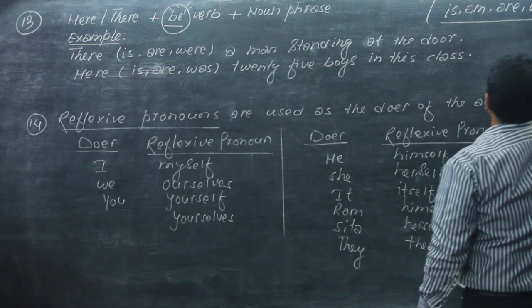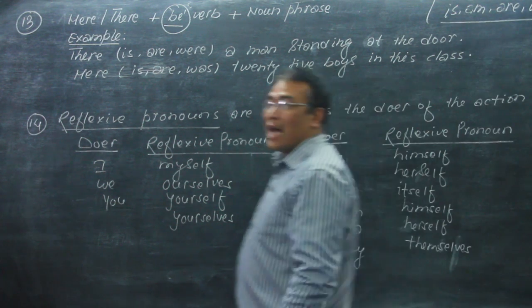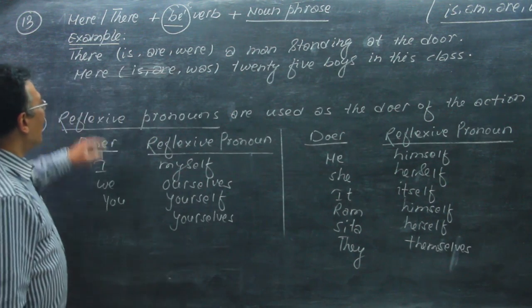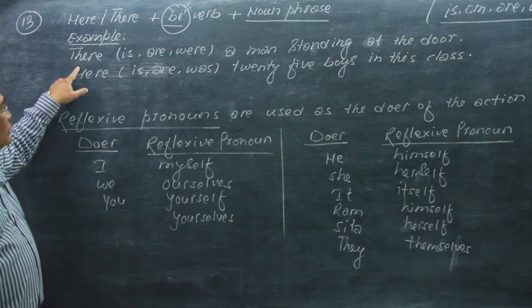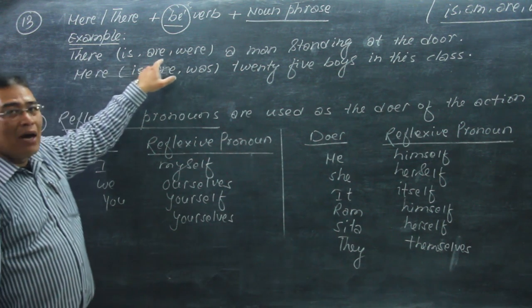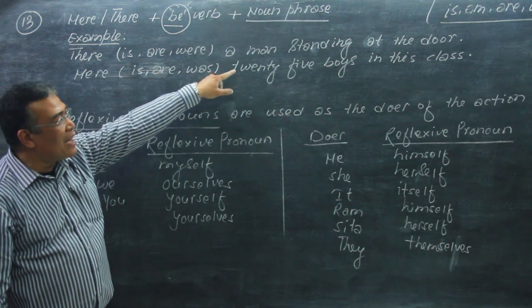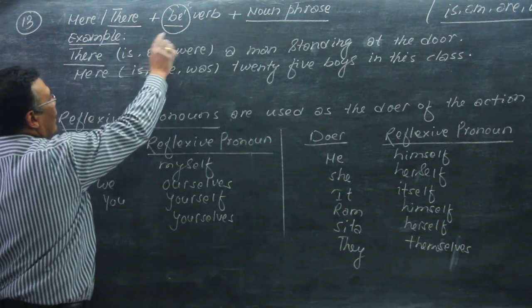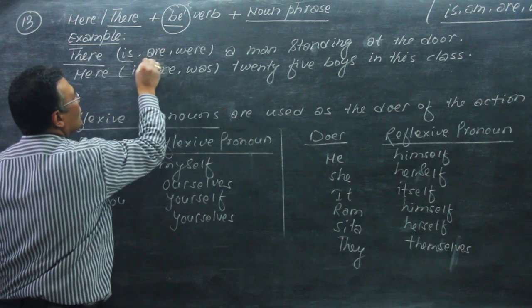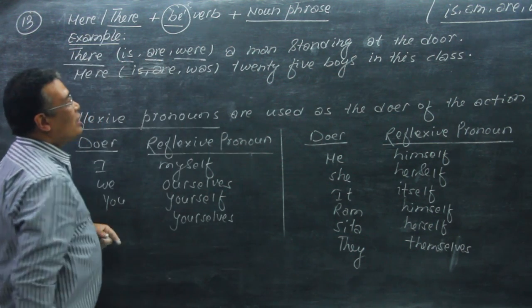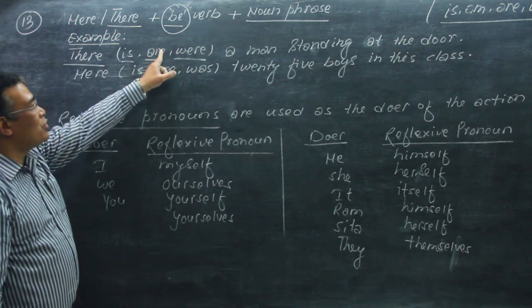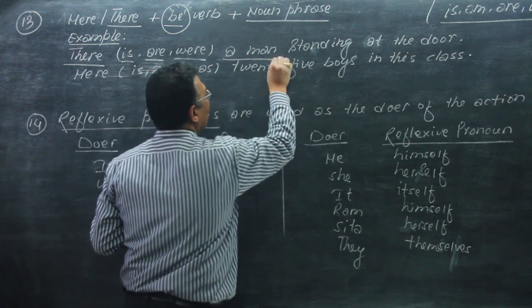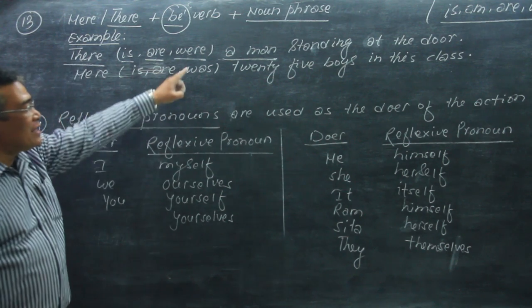Let's go through these examples. There is, are, were a man standing at the door. Here the noun phrase is 'a man standing at the door'.